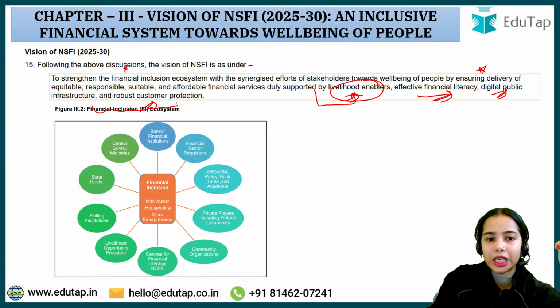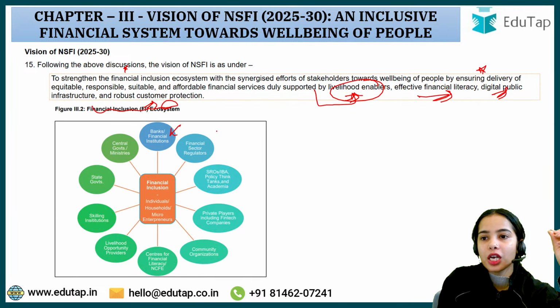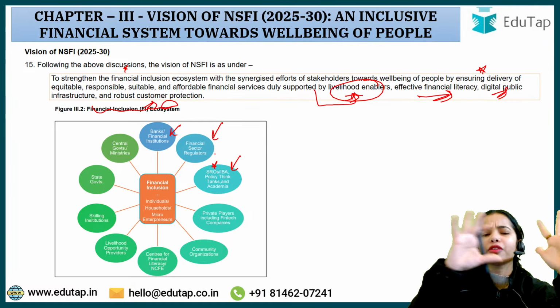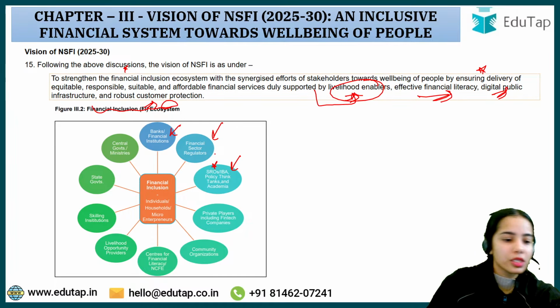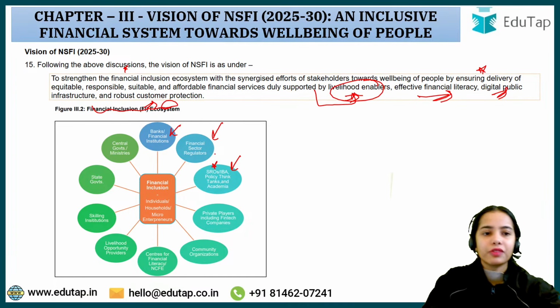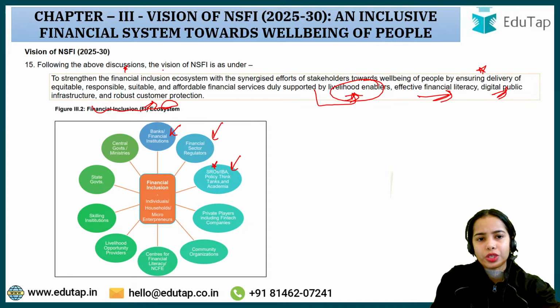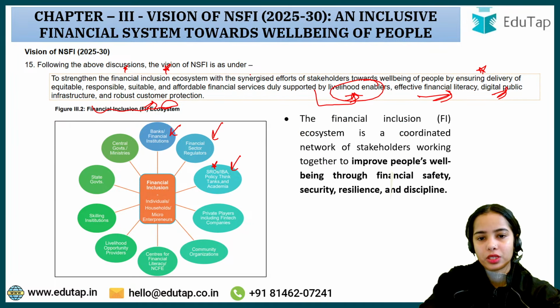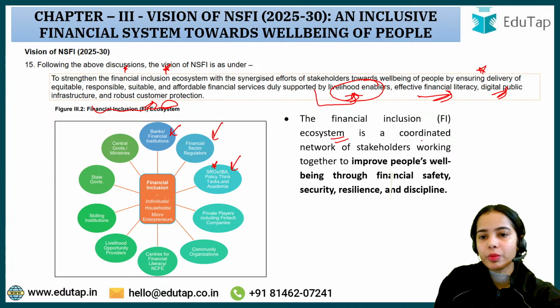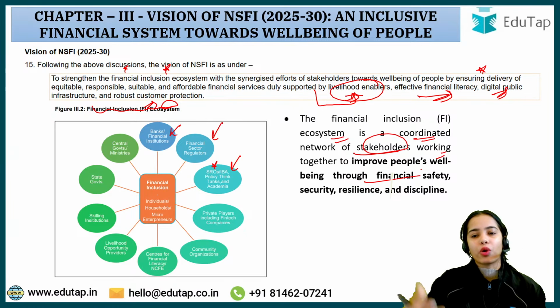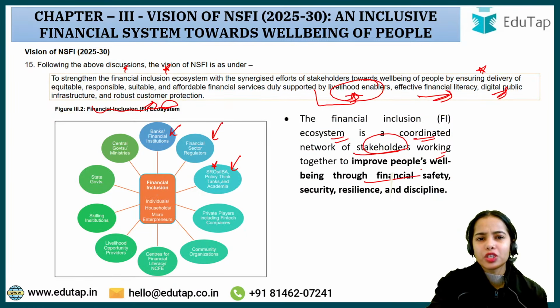So financial inclusion ecosystem: banks, financial institutions, financial sector regulators, the SROs, the self-regulatory organizations. There are different entities that are working towards the financial inclusion ecosystem. The financial inclusion ecosystem is a coordinated network of stakeholders working together to improve people's well-being through financial safety, security, resilience, and discipline. So there is nothing much to understand here.